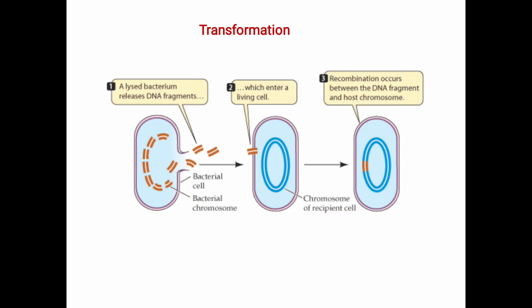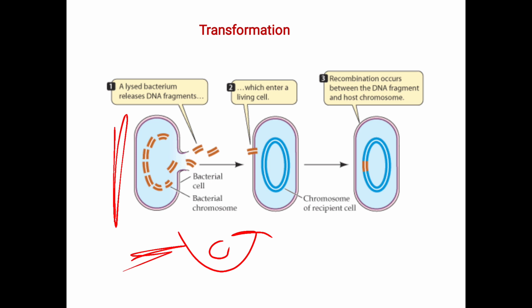Next comes the transformation. What happens in transformation? Here we have the bacterial cell, the bacterial chromosome. What happens first? A lysed bacterium releases DNA fragments which get into another living cell. This takes place from a dead bacterial cell. The genetic part of the dead bacterial cell is transferred to the living bacterial cell. In transformation, the living bacterial cell takes this segment of bacterial DNA from the dead cell.